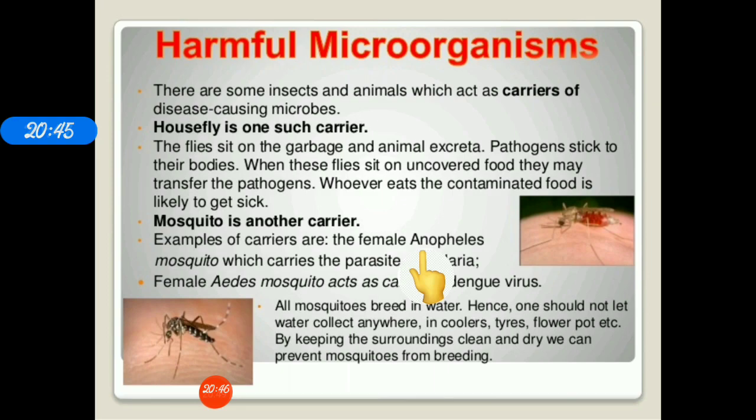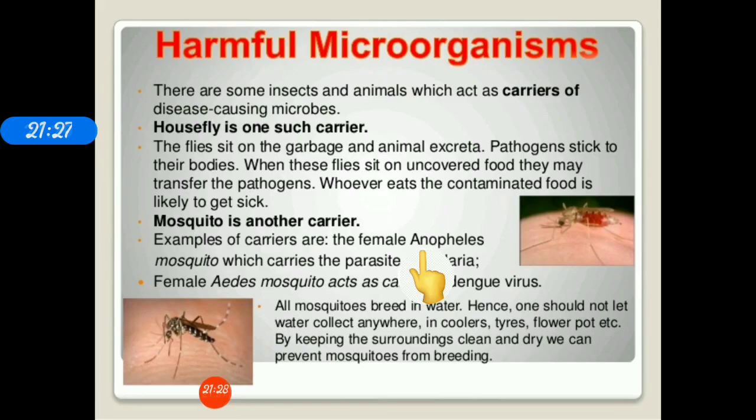So when a female Anopheles mosquito bites a patient suffering from malaria, the malarial parasite enters its body, and when this mosquito bites a healthy person, it transfers the disease-causing parasite, that is a protozoa, into the healthy person, causing malaria in the healthy person as well. So malaria is a protozoan disease. Mosquito is just a carrier of that disease, and such carriers of diseases are called vectors. So we can say that the female Anopheles mosquito is a vector for malaria.